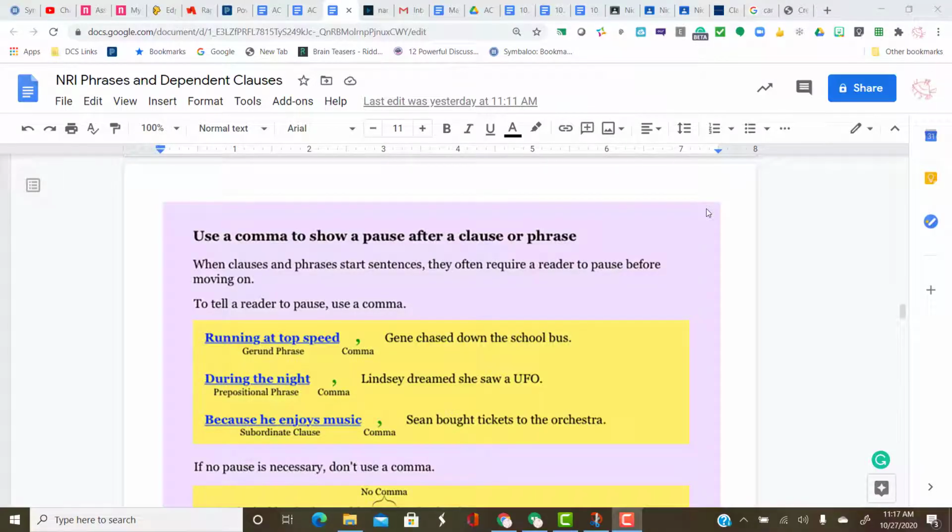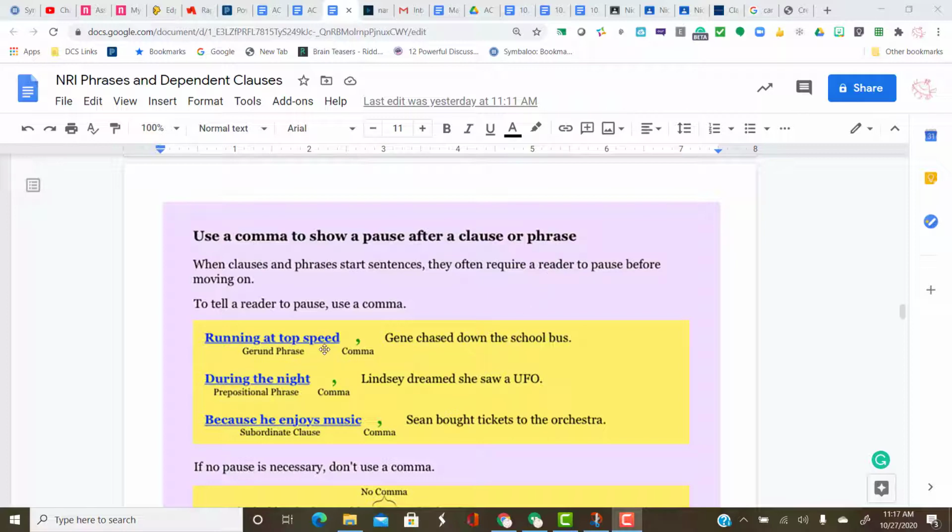All right, welcome back to ACT English NRI Phrases and Dependent Clauses, Part 2. For slide 11, remember when clauses or phrases start sentences, you usually pause after them when you're speaking. In writing, indicate this pause with a comma.